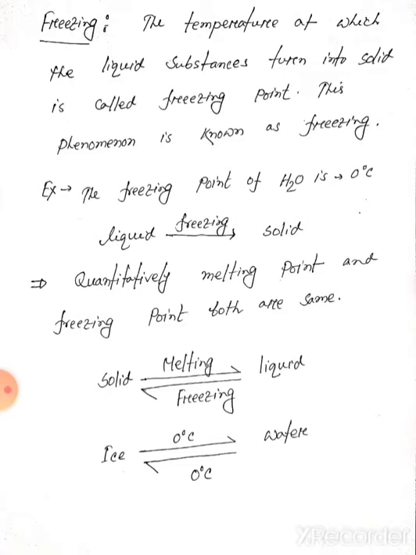The melting point of ice is 0 degrees Celsius. At the same time, the freezing point of water is 0 degrees Celsius, but ice is a solid state and water is a liquid state. So this is a reversible phenomenon. If I apply heat to a solid substance, we will get liquid, and this phenomenon is known as melting. If we release heat from a liquid substance, it will turn into solid, and this phenomenon is known as freezing. The melting temperature and freezing temperature of ice and water are the same, and that is 0 degrees Celsius.